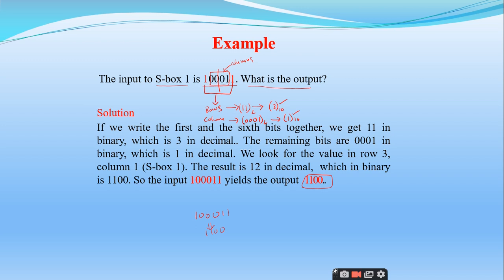How many S boxes are taken in DES? How many S boxes? I told you clearly in the previous discussion there are 8 different S boxes, each with 6 bits of input and 4 bits of output, right? So how many S boxes are there? 8, sir.